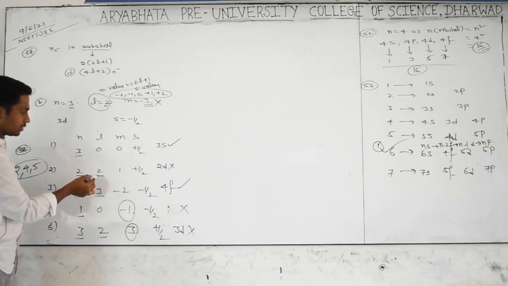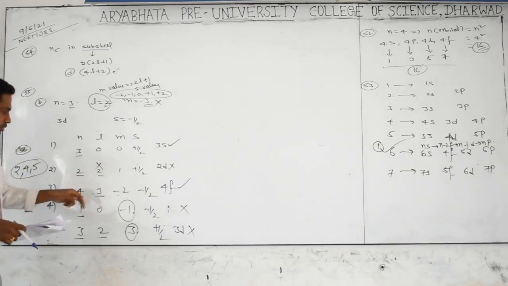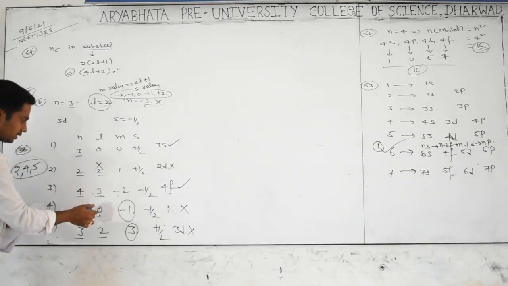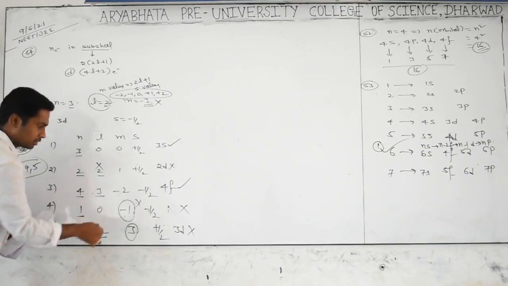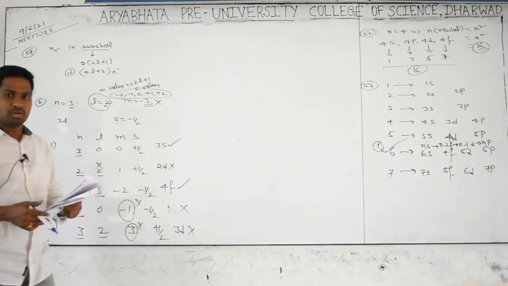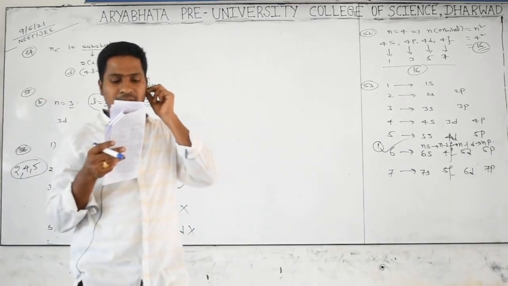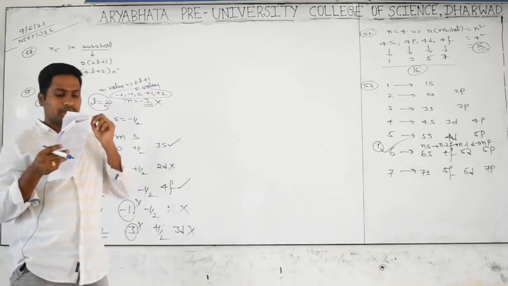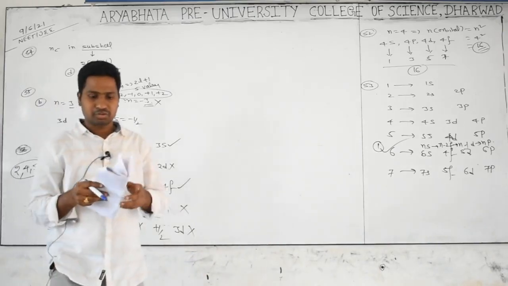Because here L is not possible and 2d is not possible. Here it is not possible because minus 1 is never possible. It is also wrong. So what is the wrong set of quantum numbers? 2, 4, 5. Option B. Okay, we will see the remaining tomorrow. Yes, thank you.